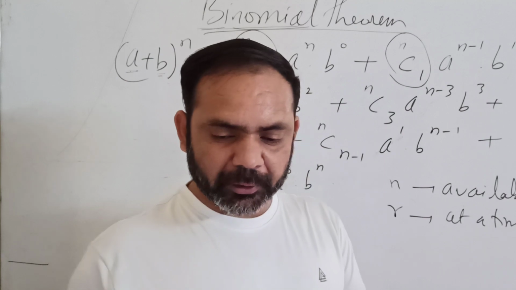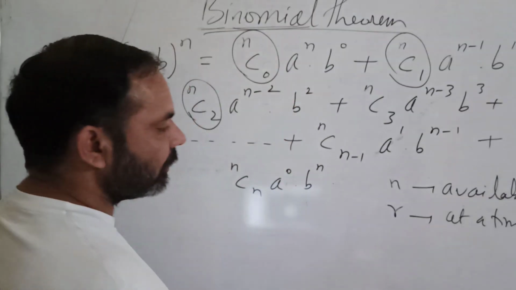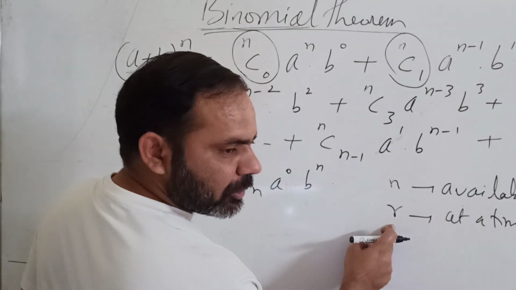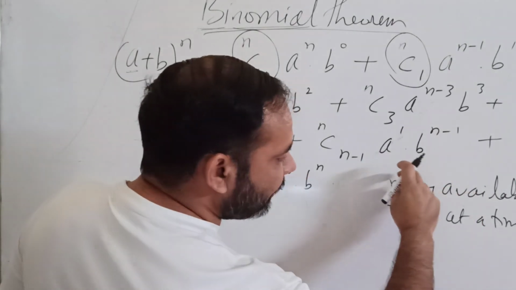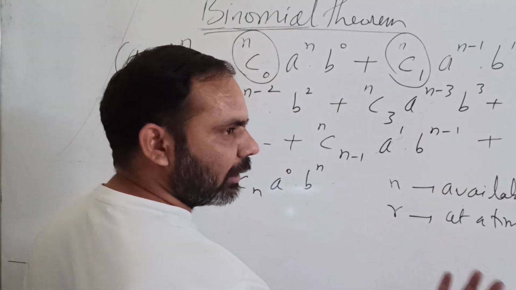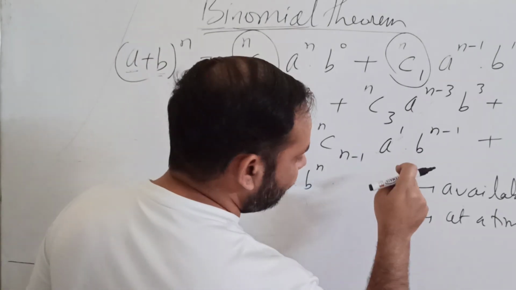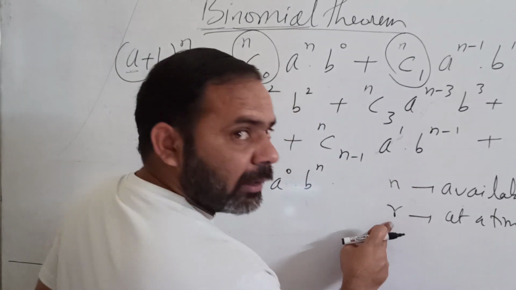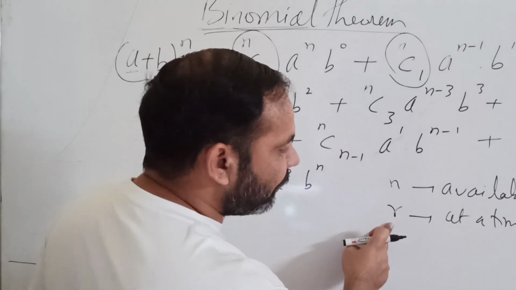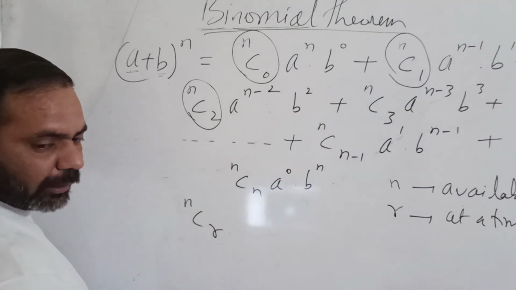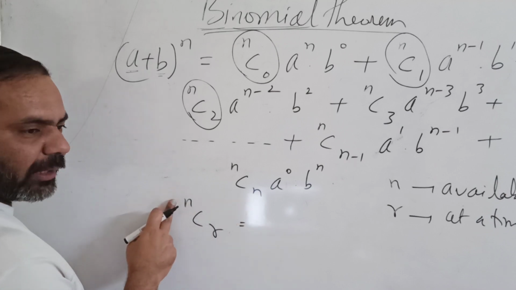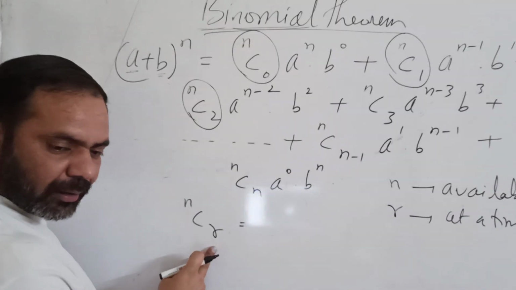So n objects are available and you want to select r number of objects at a time, then it will be equal to nCr, the number of combinations of n taking r at a time.